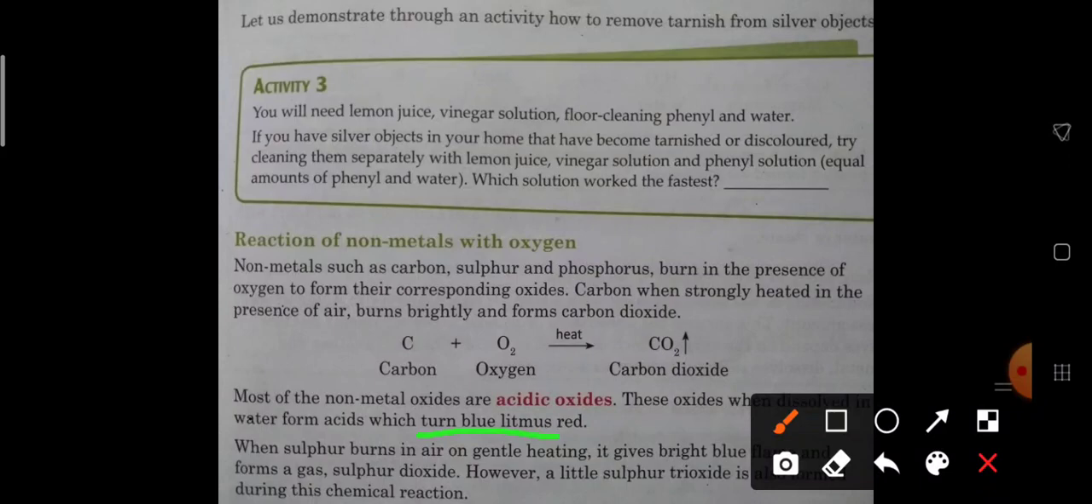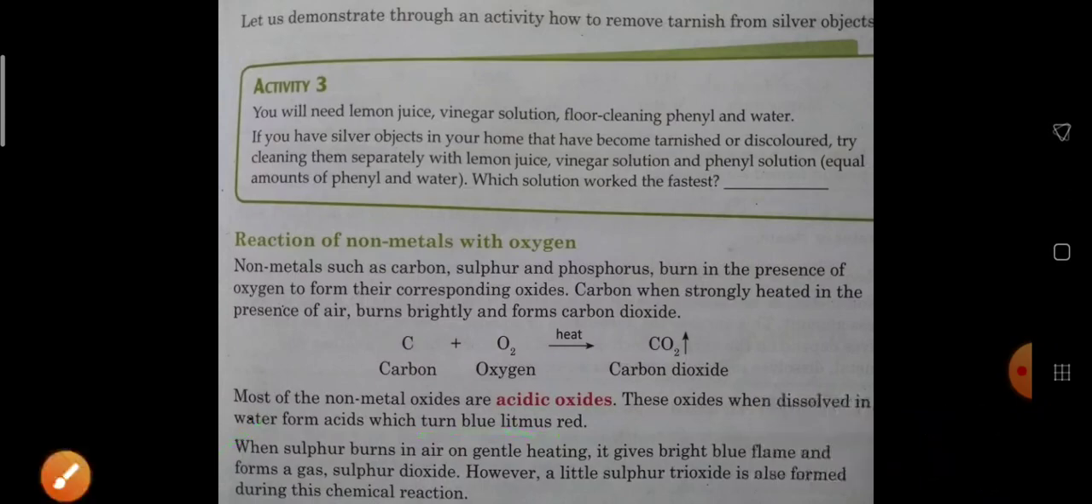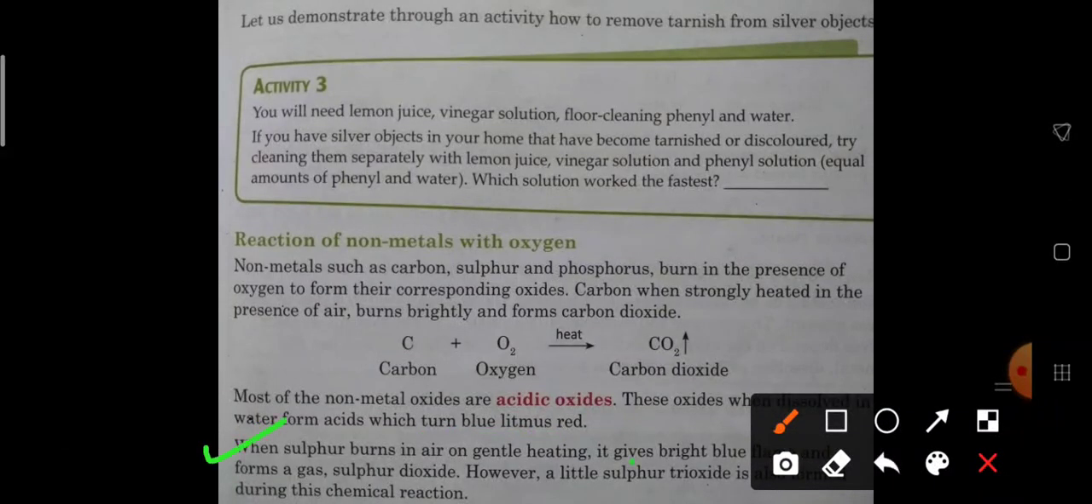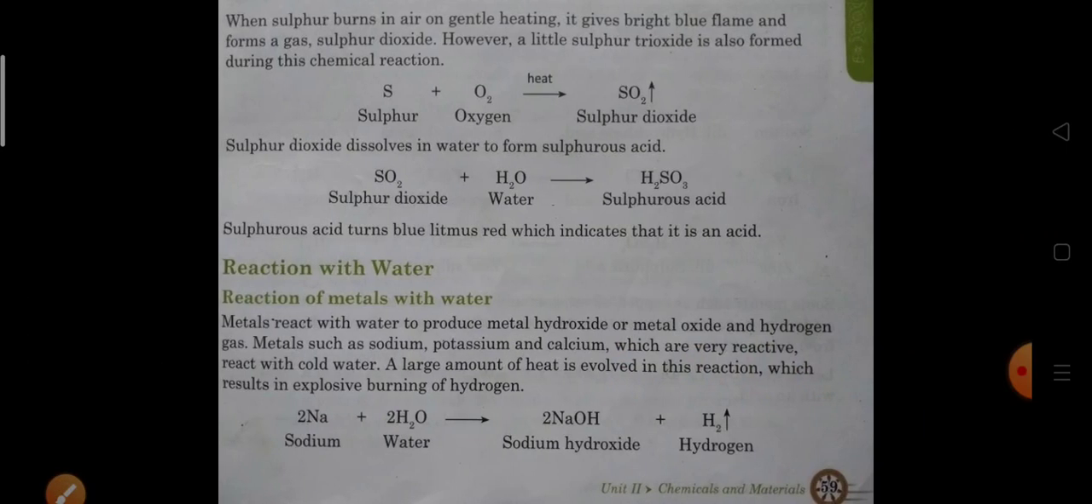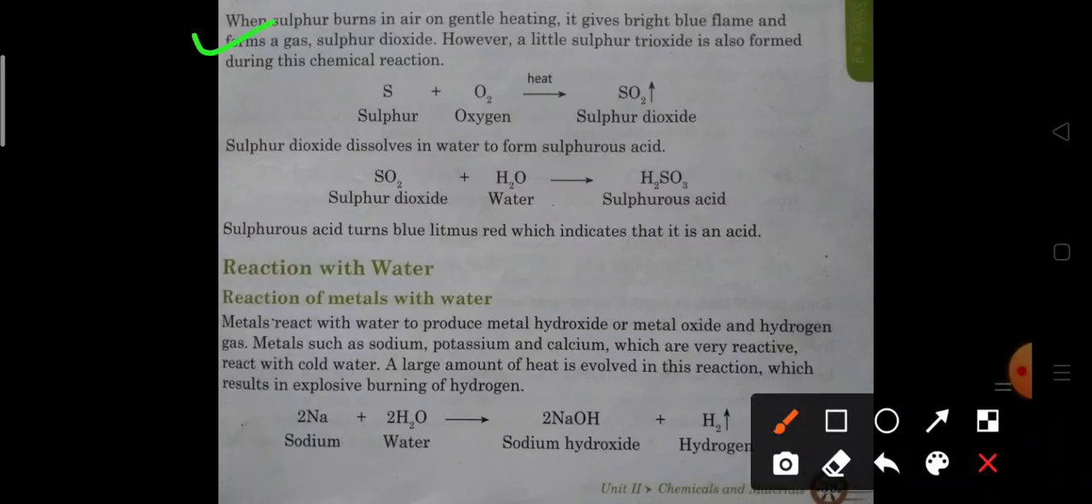When sulfur burns in air on gentle heating, it gives a bright blue flame and forms a gas called sulfur dioxide. However, a little sulfur trioxide is also formed during this chemical reaction. So which gases form? Sulfur trioxide and sulfur dioxide.